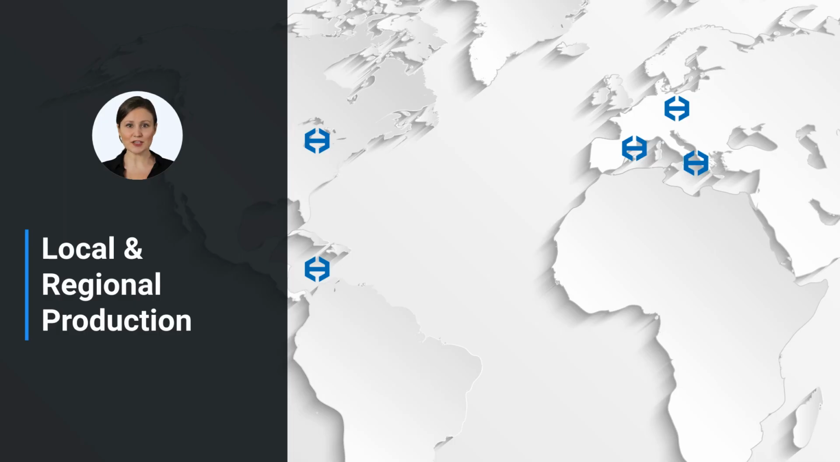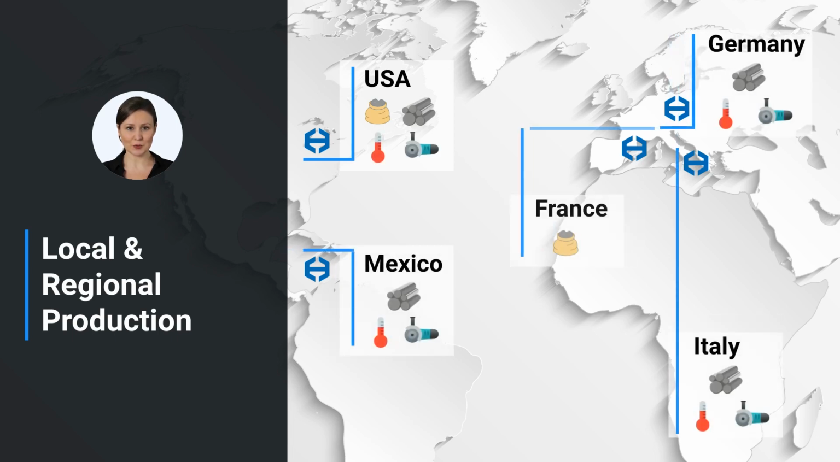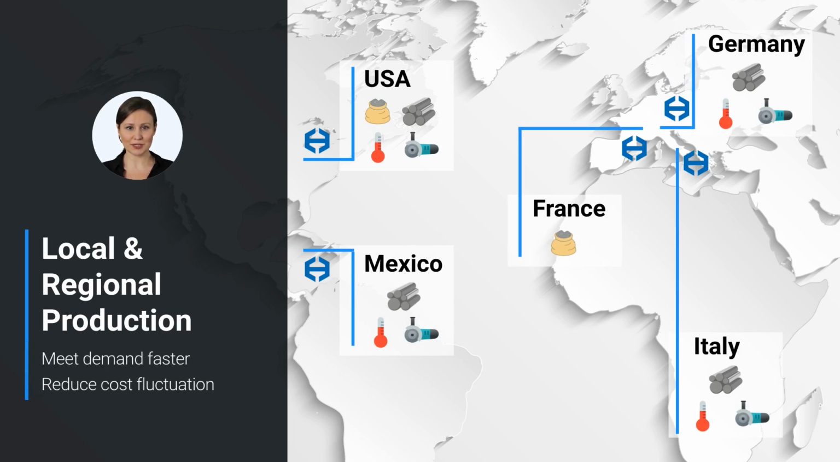The next consideration is your vendor's production capabilities. The manufacture of tungsten carbide rods requires powder formulation, forming, sintering, and grinding capabilities. A supplier that has all these capabilities in multiple regions can meet demand faster, reduce transportation cost fluctuations, and reduce risk, knowing that, if necessary, it can meet your orders from another region.